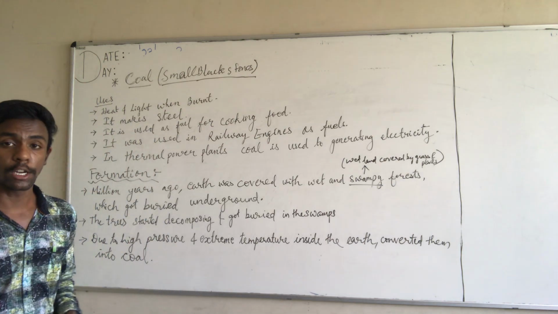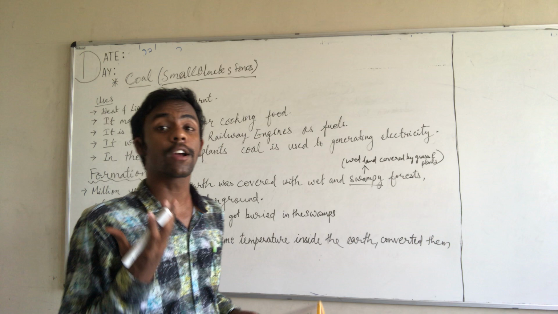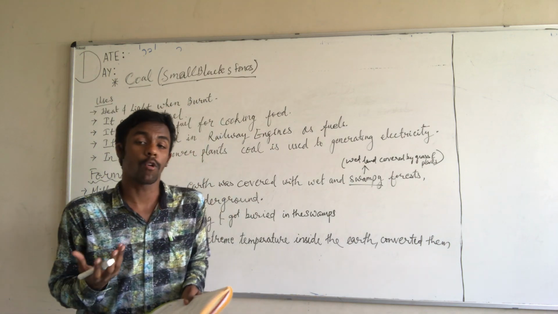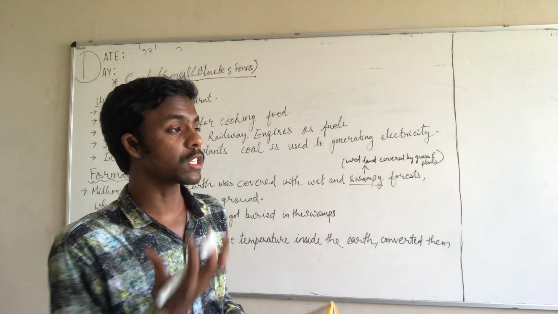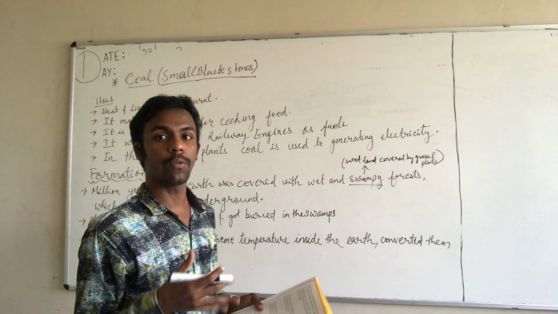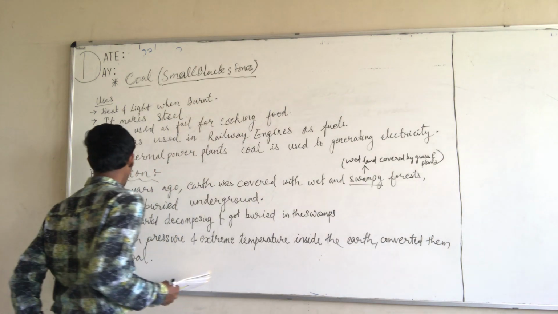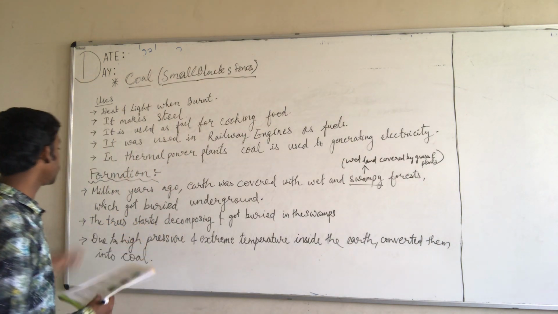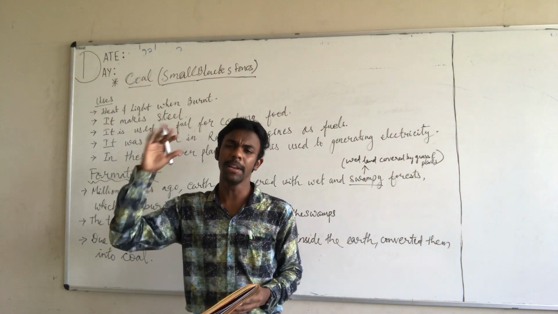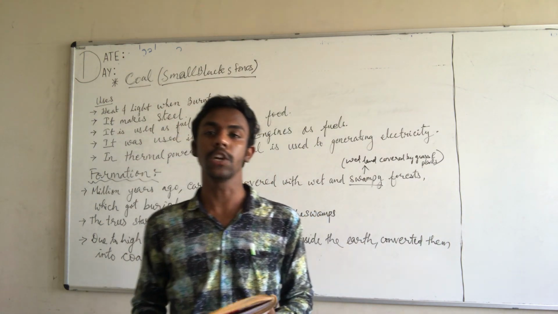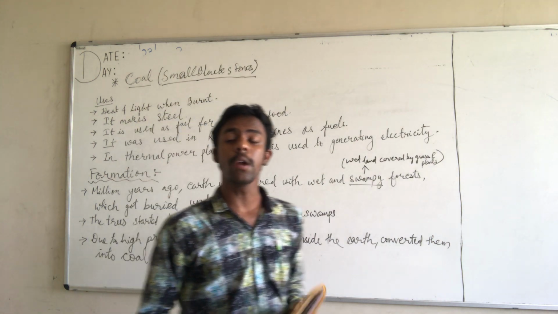Now let's get into the formation. How did we get coal, or how did the formation of coal take place? How was this coal produced, how could we find the coal? So let's discuss. From millions of years ago, 300 million years ago, what happened? The earth was covered with a